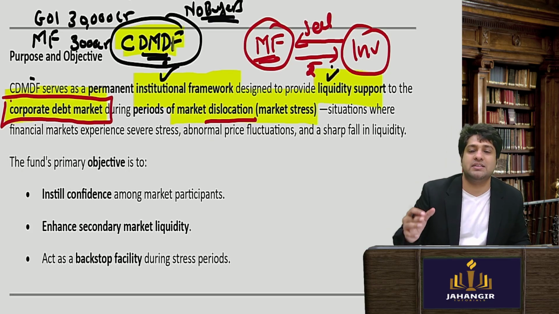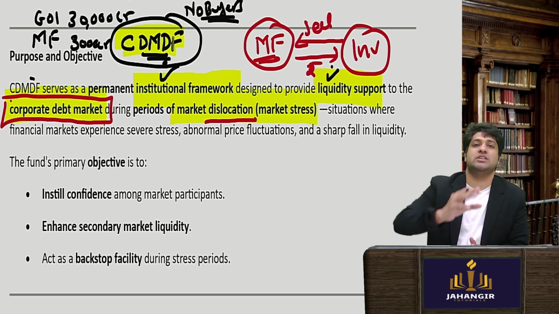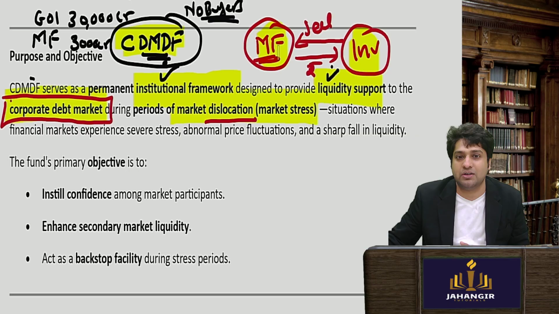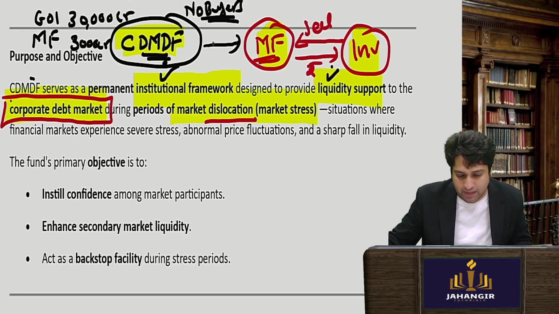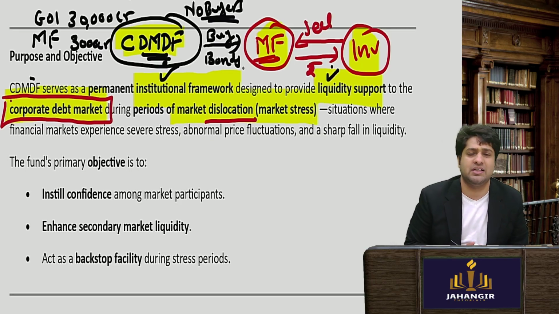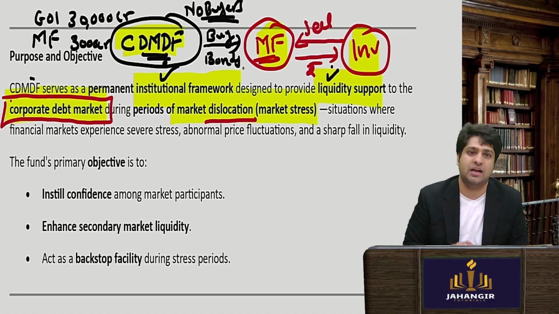that whenever there is a market dislocation, whenever there is market stress, whenever there is a stock market crash and everybody is rushing to sell, then who will buy? Then these funds will be used to buy the securities, buy the bonds from the mutual funds. And one interesting thing is, they have said that you will not buy at a distress sale, you will buy it at fair market value.